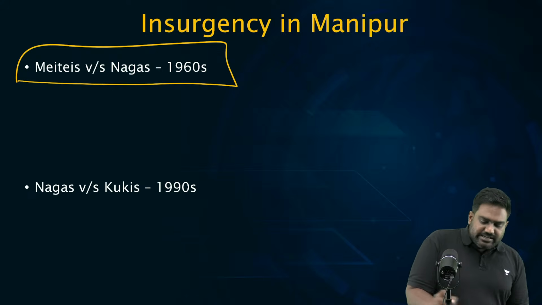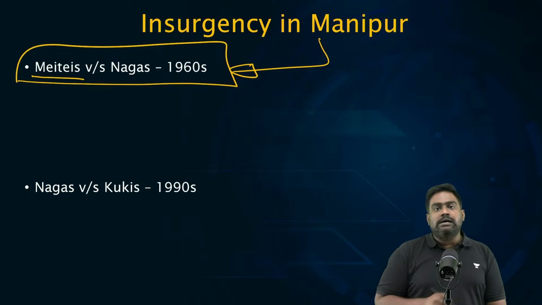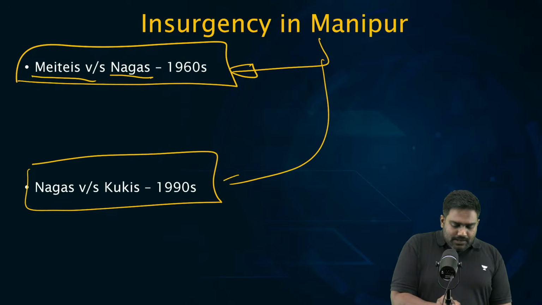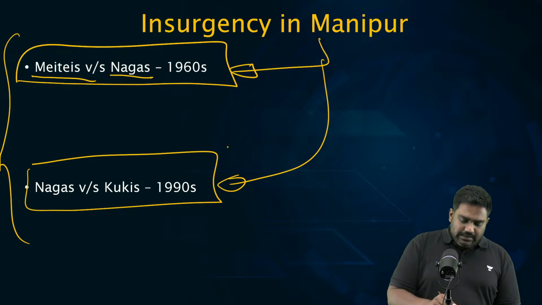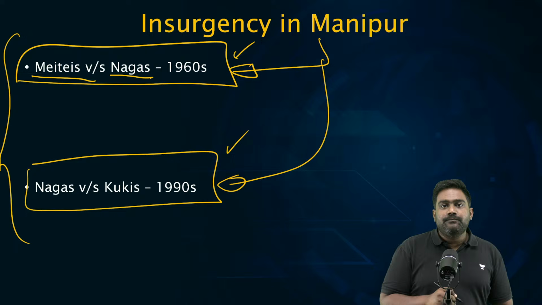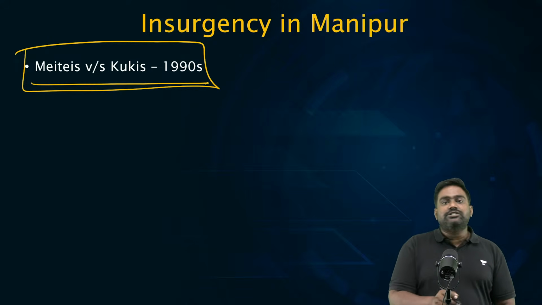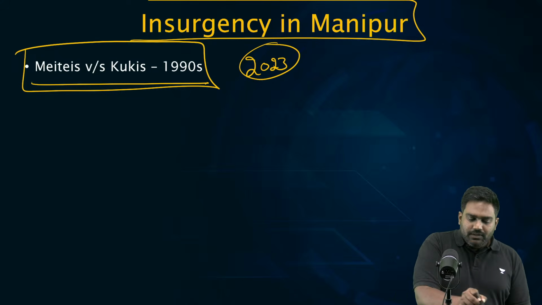So in the 1960s, there were very serious violent clashes between Methi armed groups and the Naga outfits. In the 1990s, clashes took place between Nagas and Kukis, between the two hill tribes. Again, it was a fight for land and resources. And we also have fights between Metis and Kukis, which has now escalated again since 2023.